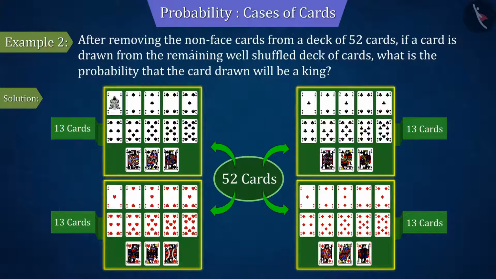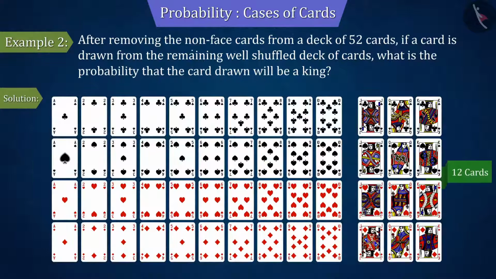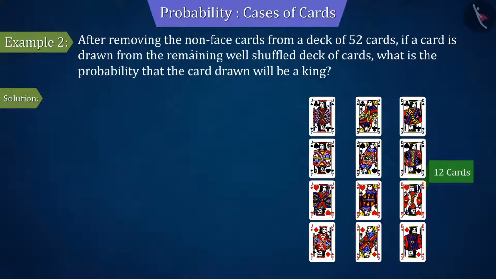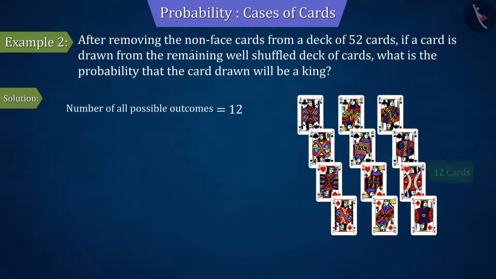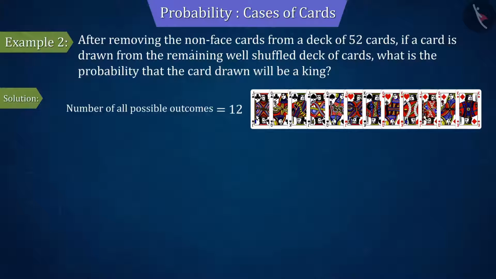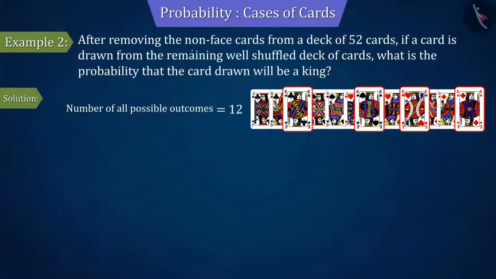Yes, the number of face cards and non-face cards are 12 and 40 respectively. That is, we can say that there are a total of 12 ways to draw a card from the face cards, which shows the number of all possible outcomes. And in these face cards, there are 4 king cards.